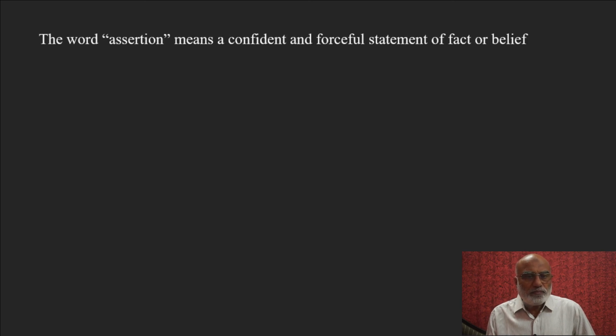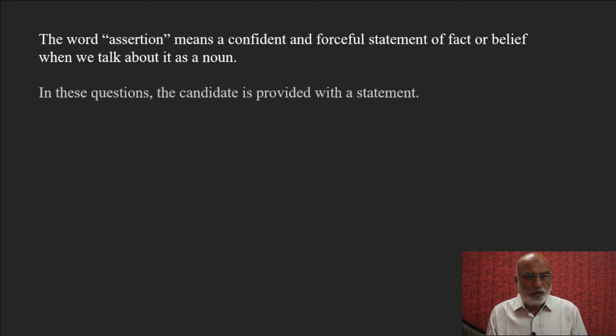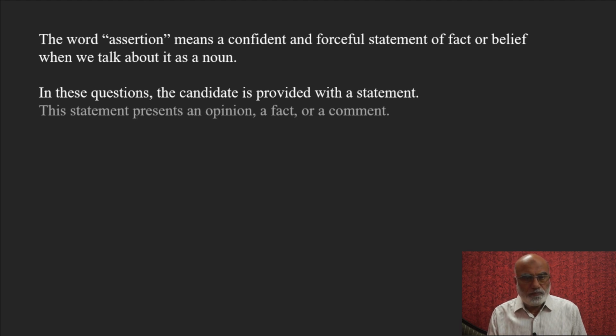This comes from the explanation. The word assertion means a confident and forceful statement of fact or belief. Assertion will always be a confident and forceful statement of the fact or belief. When we talk about it as a noun, assertion means a forceful statement of fact or belief. In such questions, the candidate is provided with a statement, and the statement presents an opinion, a fact or a comment. It is either opinion, fact or a comment. And this is known as assertion.